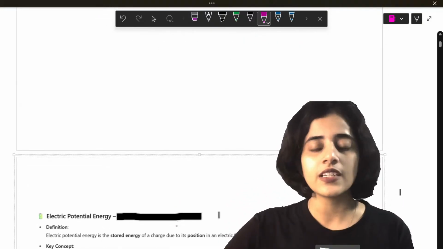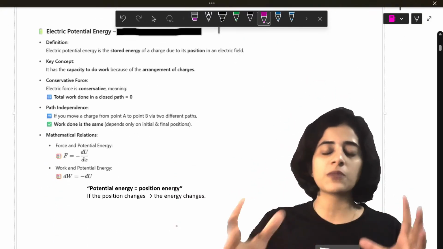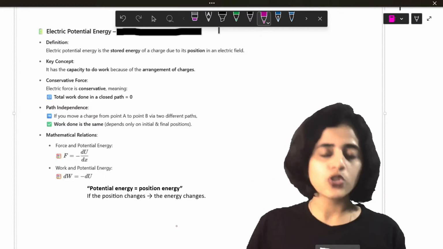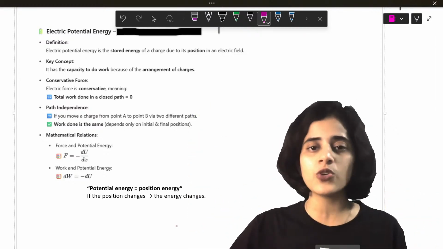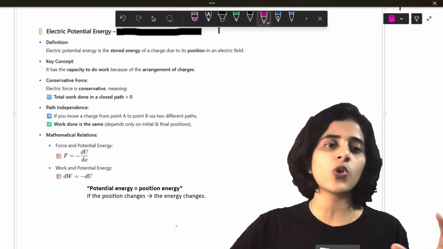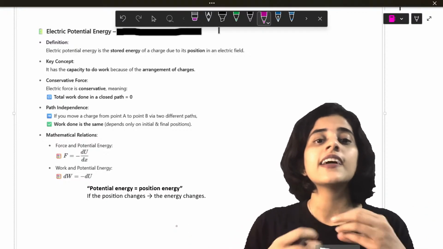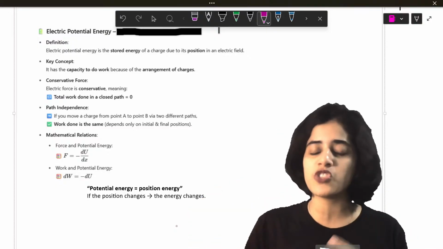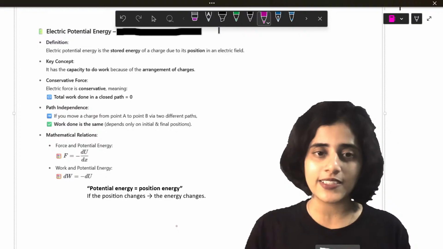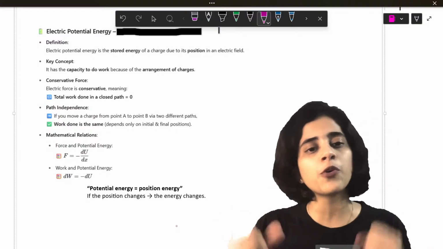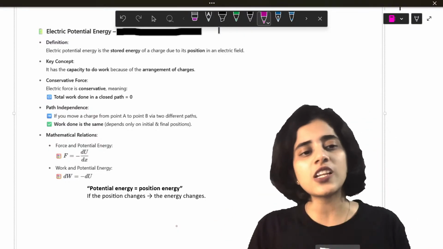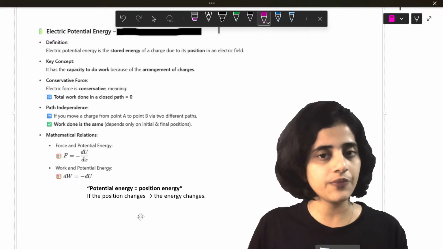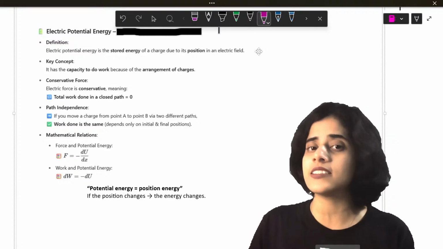Before we look into what electric potential energy is, we will just quickly look at what potential energy is. You might have learned in your first PU that potential energy is the amount of energy stored in a body because of its position, and the formula is mgh. It is the energy due to the position of something. Potential energy is also the capacity of a body to do work. Potential energy is conservative as well.